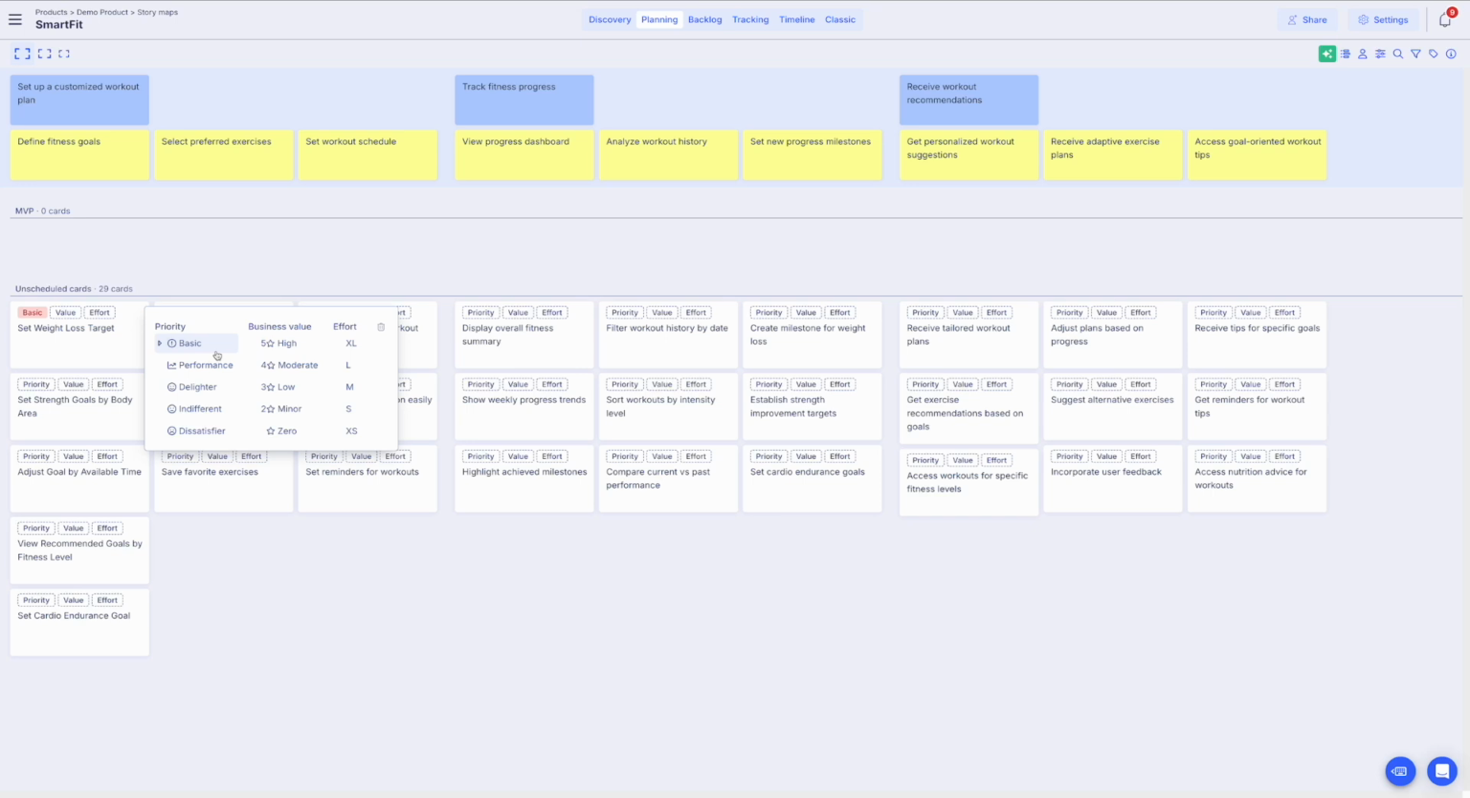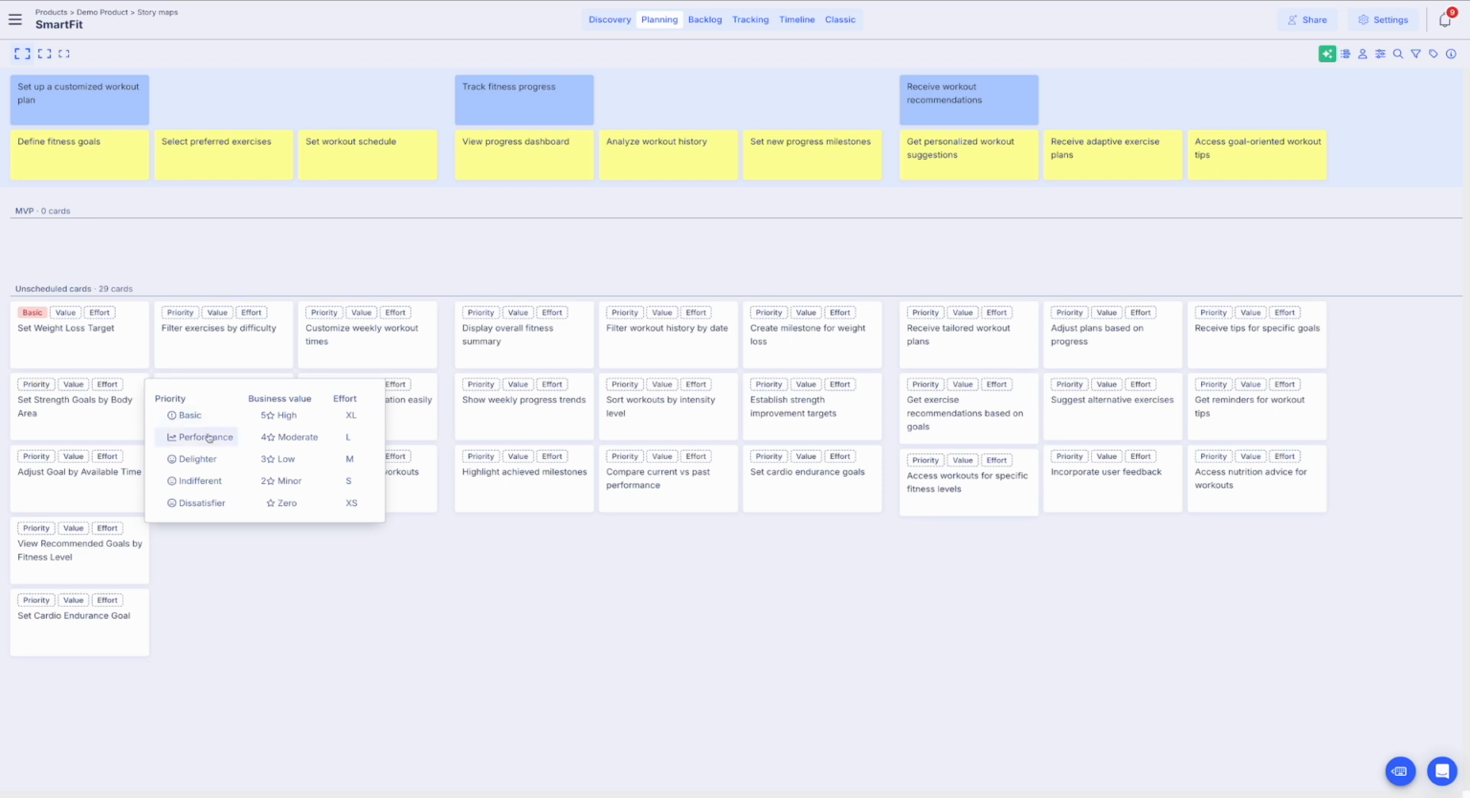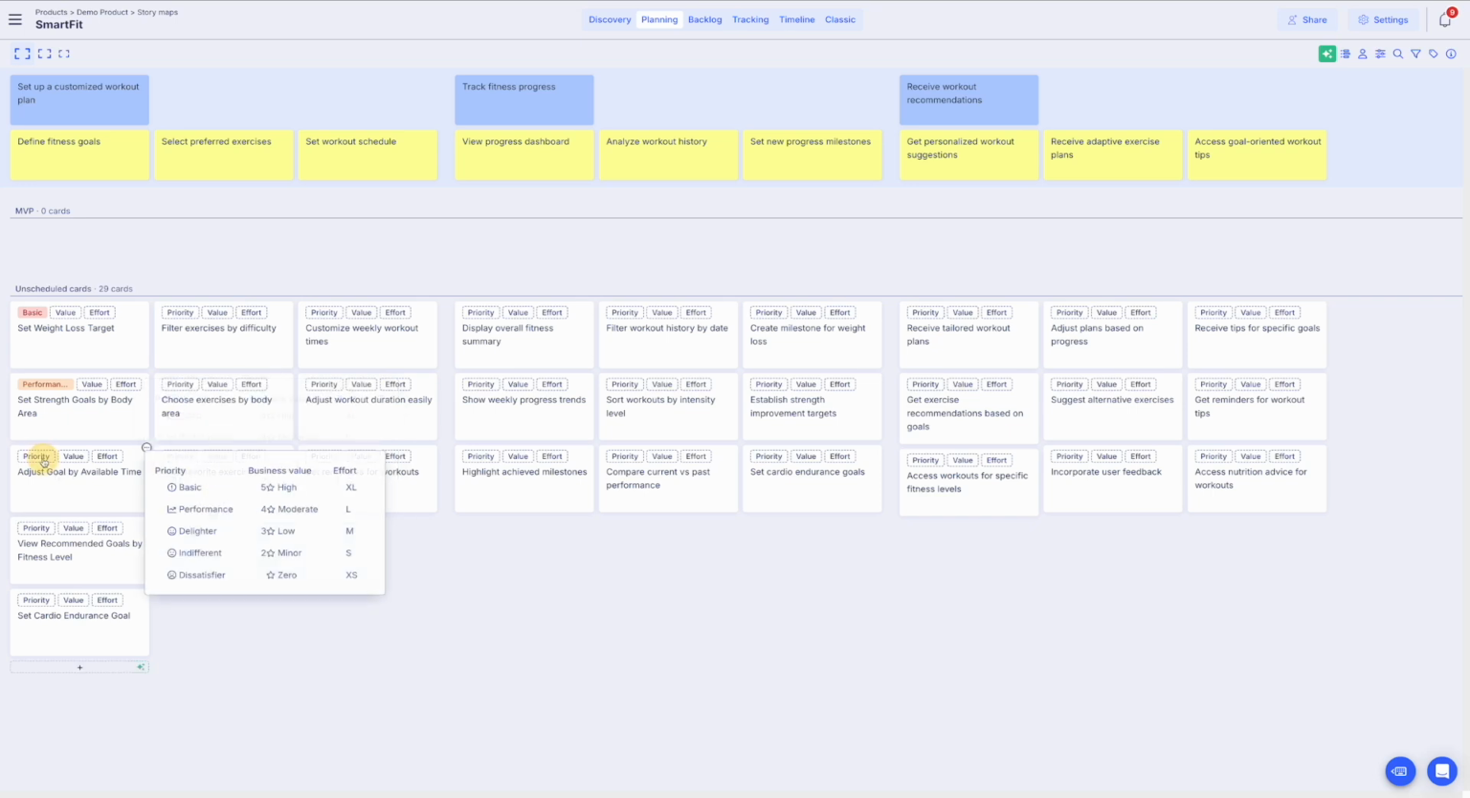Finally, let's try the Kano model, which categorizes features as basic, performance, delighter, indifferent, and dissatisfier. Setting a weight loss target is a basic need. Users expect it to be part of any fitness app. Setting strength goals would be performance, meaning the more we enhance it, the more satisfied users will be.